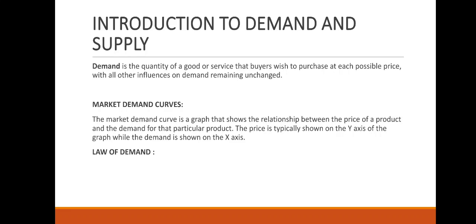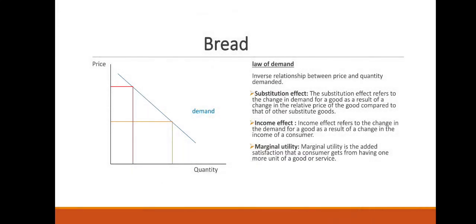The law of demand is a fundamental economic principle according to which the higher the price of products, the lower the demand for them. The law helps us understand the rules of resource allocation and price formation of products. The curve shows the inverse relationship between price and the quantity that consumers are willing and able to buy, that is the quantity demanded. As you see in the graph here, we see price and quantity. When the price goes up, the quantity demanded falls, and when the price goes down, the quantity demanded increases, and people are willing and able to buy more.